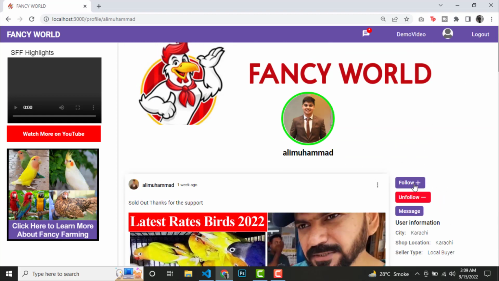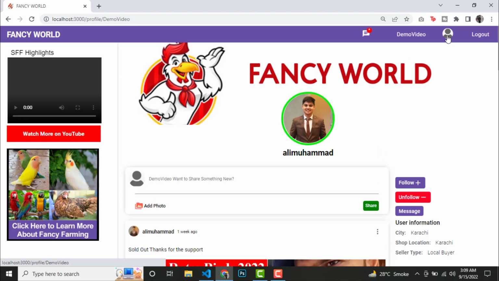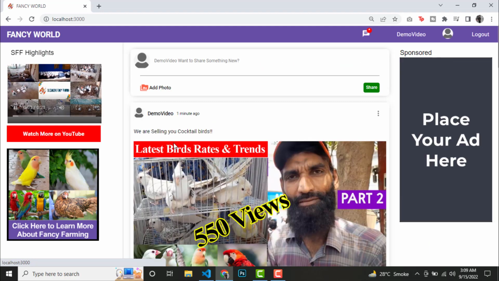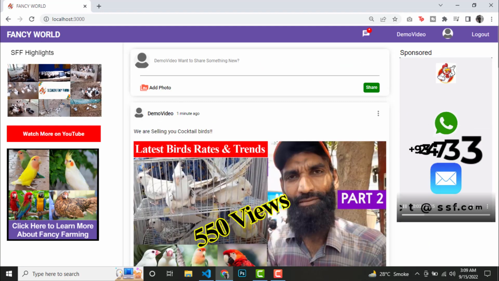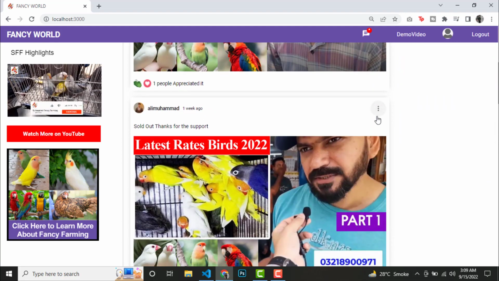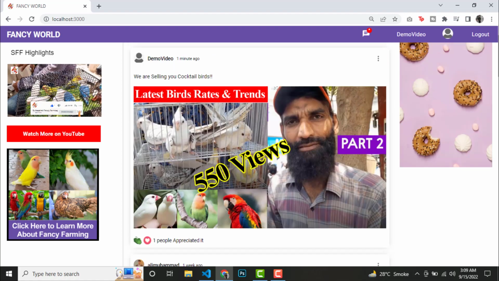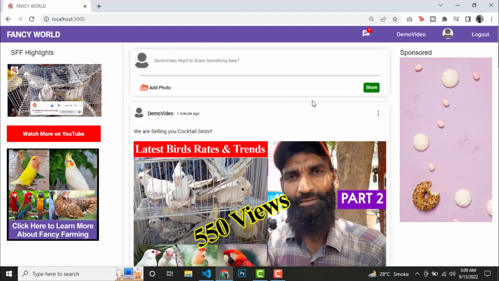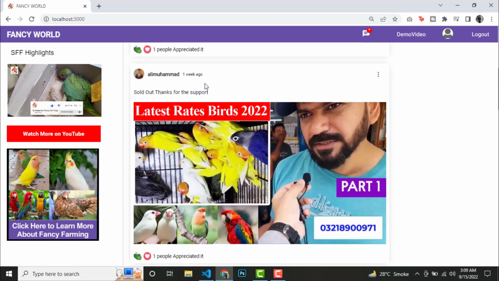Once we follow any user, that user will be added to the followings, and after following a user, his posts will be visible on the home page, like on the user home page. And as you can see now, our new user can see posts made by Ali Muhammad on his home page. The user is restricted and he can only edit and delete posts made by him.